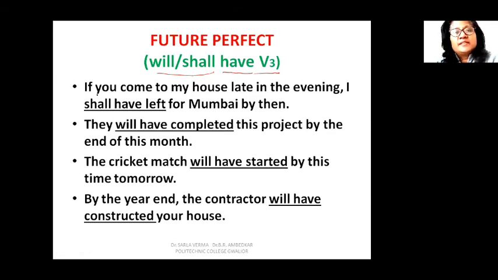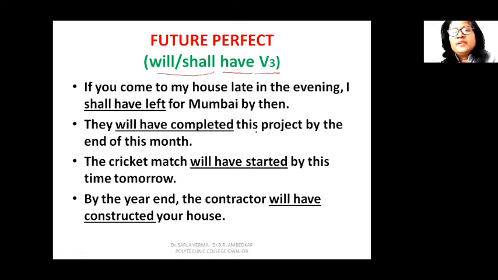So let us take some examples of action which will get completed in the future. If you come to my house late in the evening, I shall have left for Mumbai by then. आप मेरे घर अगर इवनिंग में लेट आएंगे तो मैं उस समय तक मुंबई के लिए रवाना हो चुका हूँगा, मुंबई के लिए निकल चुका हूँगा. So in this way, shall have left. This is future perfect tense.